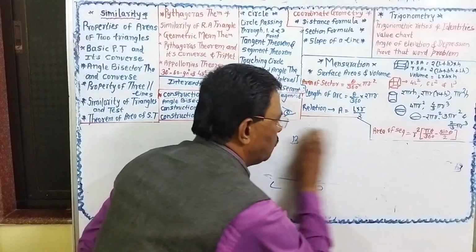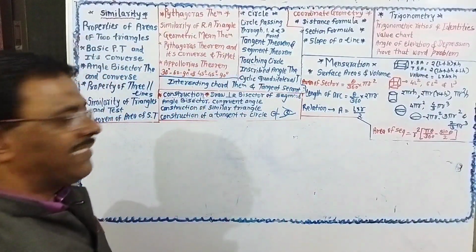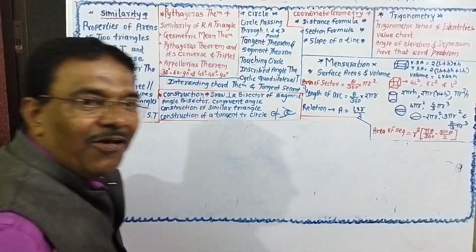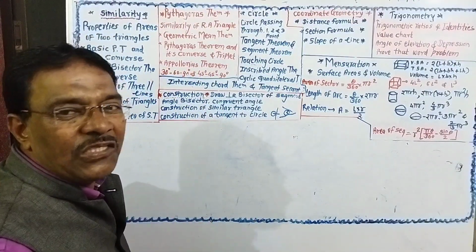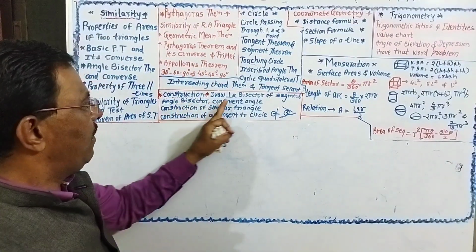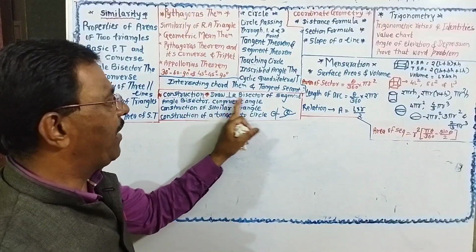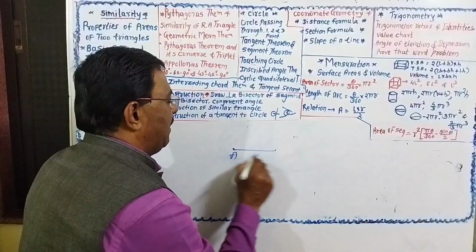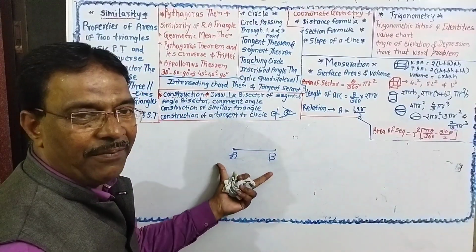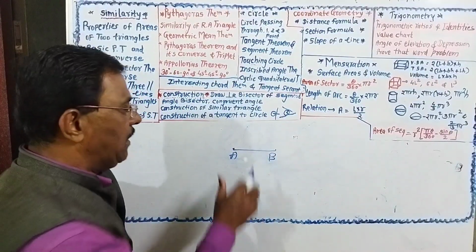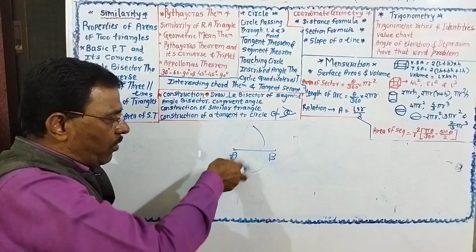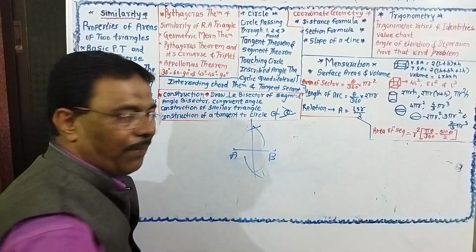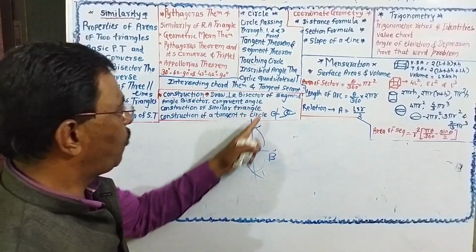Now we are going to the fourth chapter. This is construction. Very easy chapter is this construction. Draw a perpendicular bisector of a segment. Draw a segment of 4 cm. Name it AB. Draw its perpendicular bisector. You can take more than half. This is the perpendicular bisector. Also there will be a question.